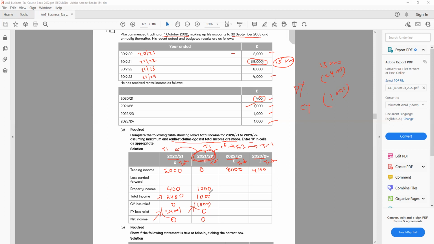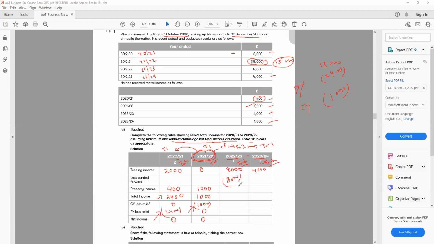When I move to the next year, of course I have trading income, but I will not be able to use the total. Remember that I only use the trading. So I'll minus the 8,000 from here.